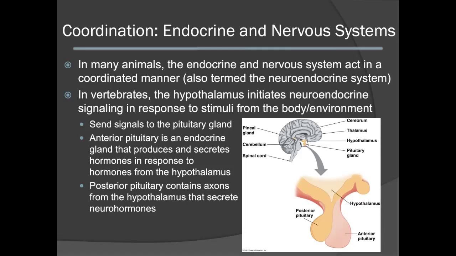The anterior pituitary is an endocrine gland that produces and secretes hormones in response to hormones released from the hypothalamus. Rather, the posterior pituitary contains axons from the hypothalamus. This will then lead to the secretion of neurohormones.